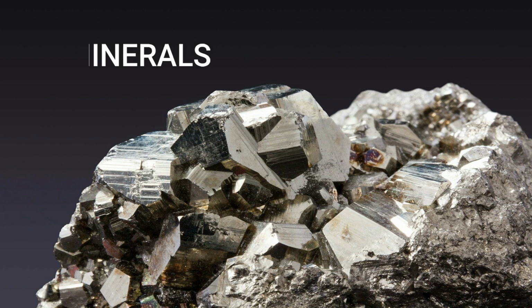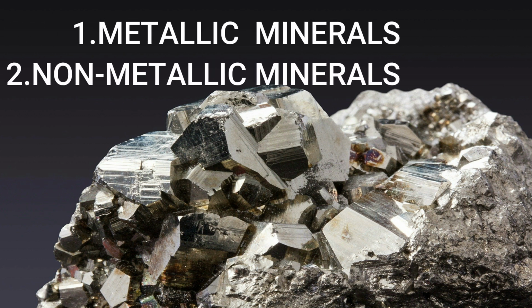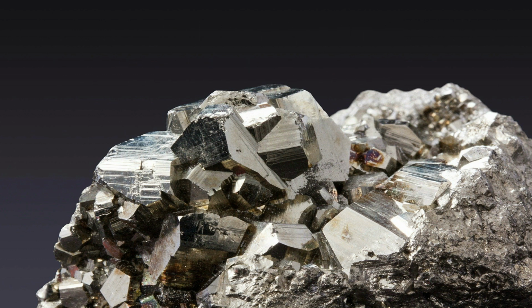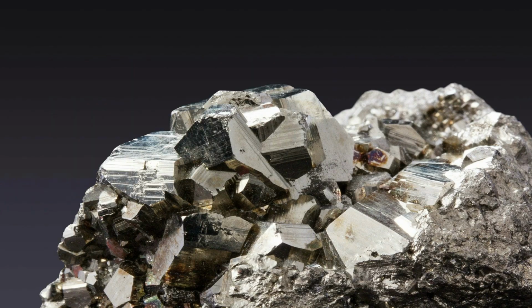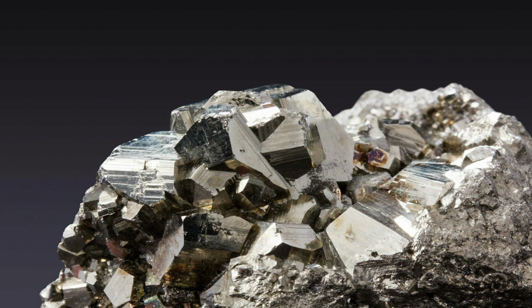Types of minerals. There are 2 types of minerals: metallic minerals and non-metallic minerals. Metallic minerals are those minerals which contain metals. They are hard substances with luster or shine. Gold, iron, silver, etc. are some examples of metallic minerals. Non-metallic minerals contain no metals. Potassium, phosphorus, limestone, etc. are some examples of non-metallic minerals.